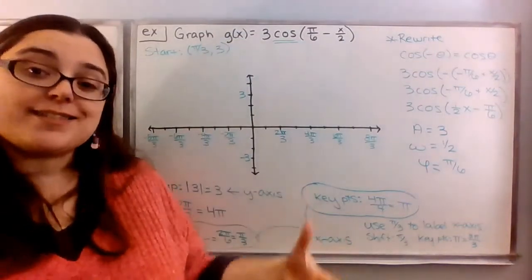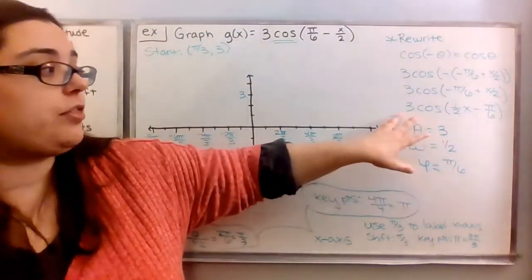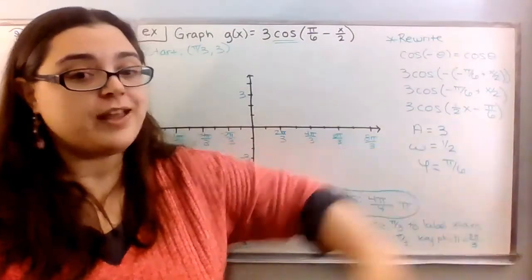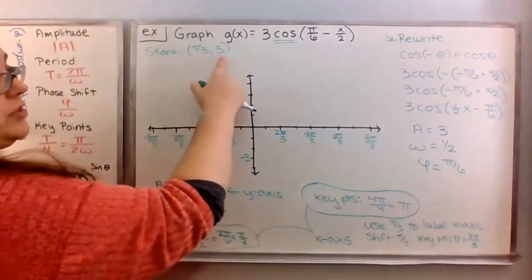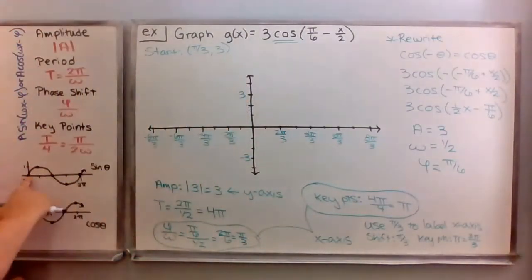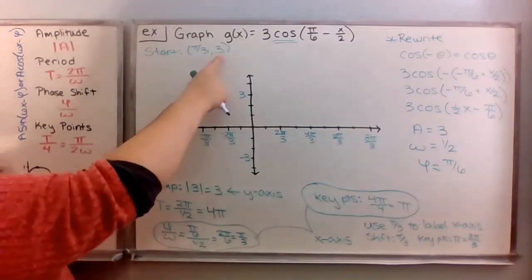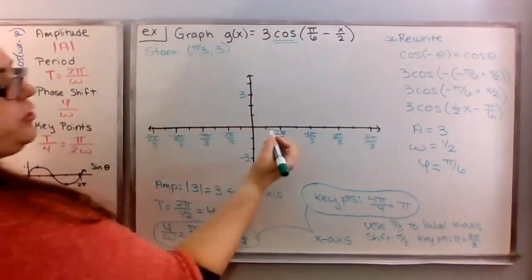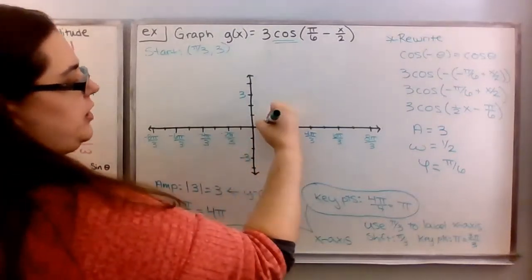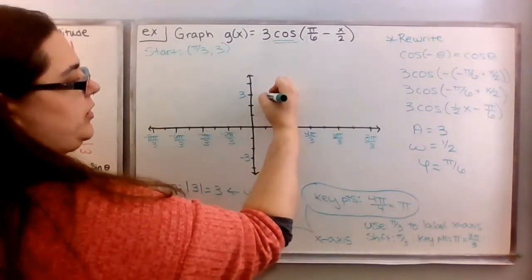If I were graphing sine of this instead, so if I had 3 sine of this, then I would be starting at pi thirds, 0 because the sine function starts at 0. But because the cosine function starts typically up at 1, I want to make sure I'm starting at that high point. So I'm going to go to 1 pi thirds and go up to 3, and that's where I plot my first point.